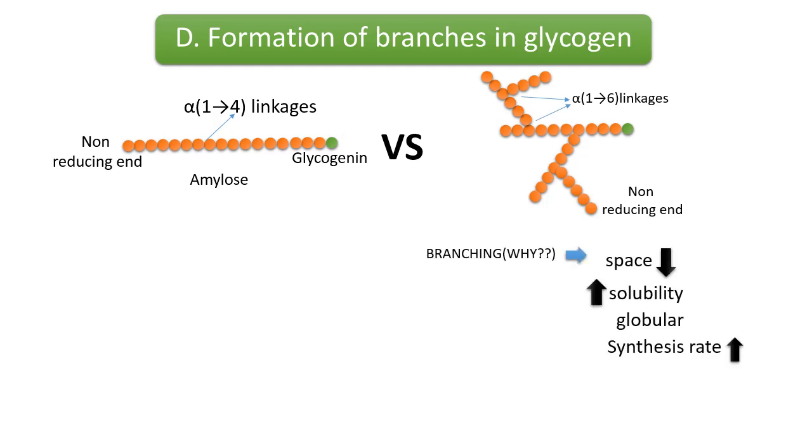Branching causes the molecule to be compact, less space occupying, more soluble in aqueous environment and globular in structure. It also increases the rate of glycogen synthesis by increasing the number of non-reducing ends at which new glycosyl residues can be added.